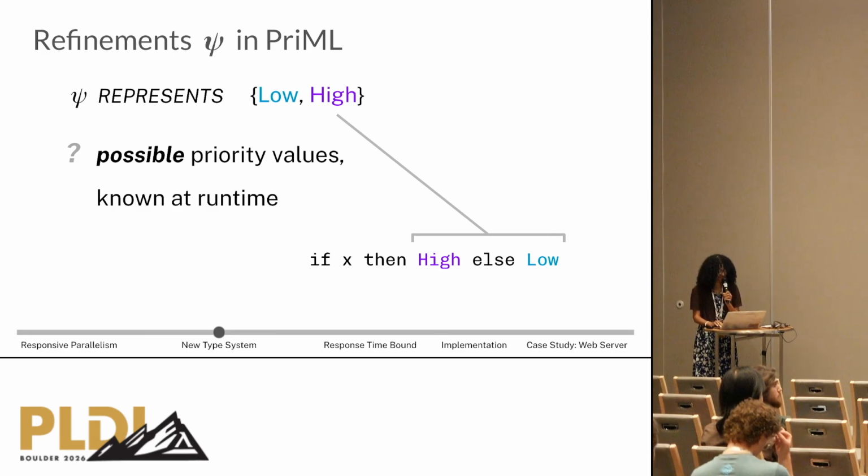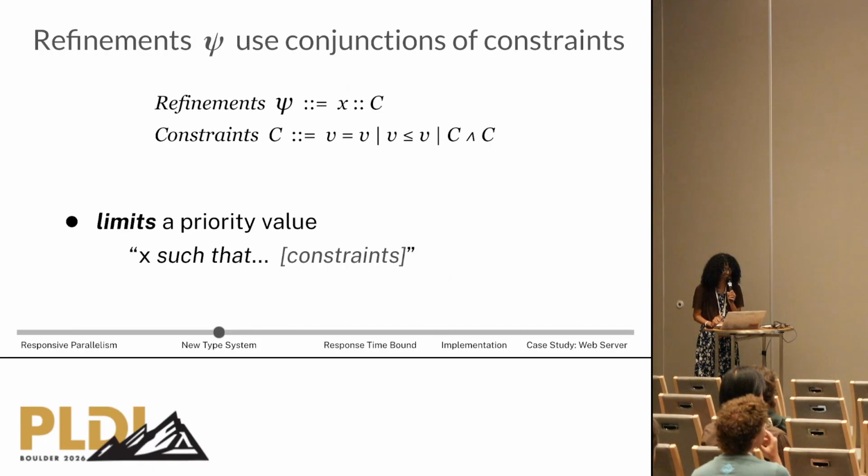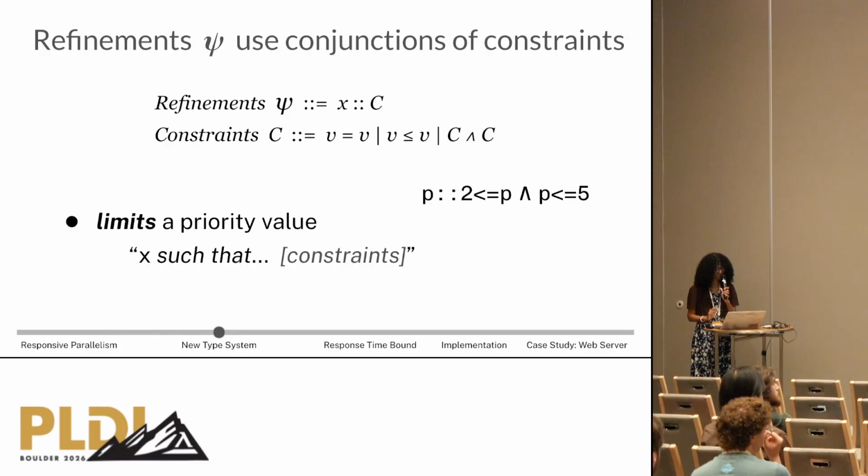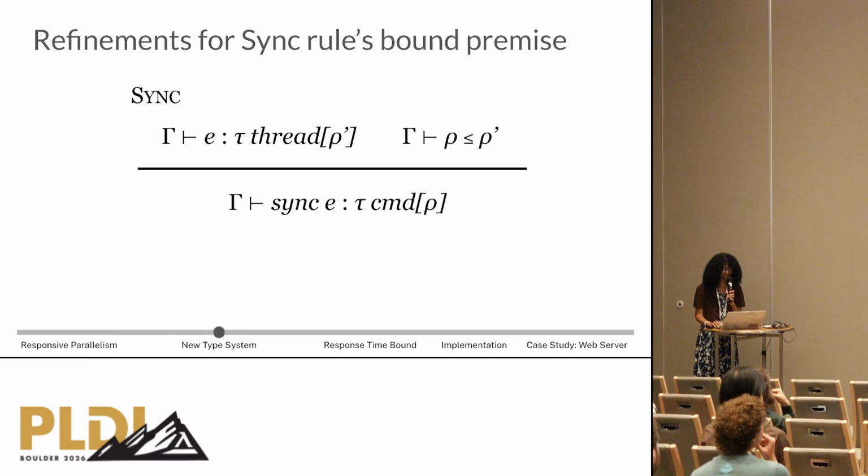Here this will be high or low, and its refinement has both of those priorities. A refinement limits a priority possibility using a conjunction of constraints. For example, if we have a priority P such that 2 is less than or equal to P and P is less than or equal to 5, we have the priorities between 2 and 5, and we use set notation as an abbreviation for clarity.